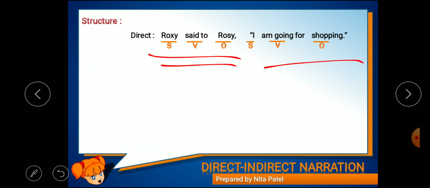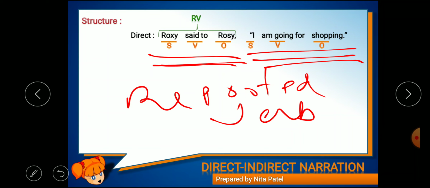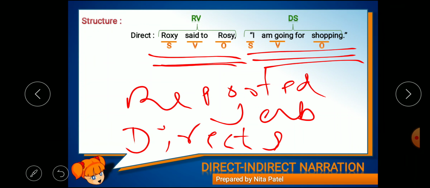Now this formation, this first, Roxy said to Rosie, it is our RV, that is reported verb. We call it reported verb. Next, this sentence, I am going for shopping. This is our DS. DS means direct speech.